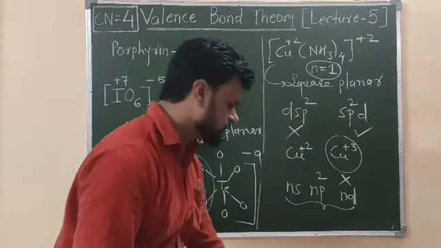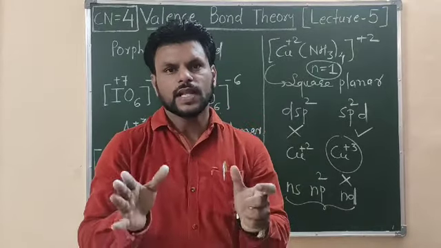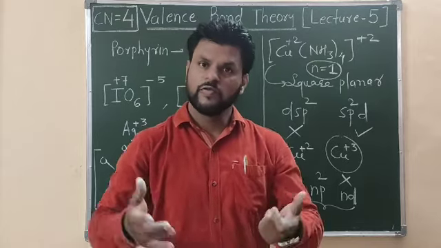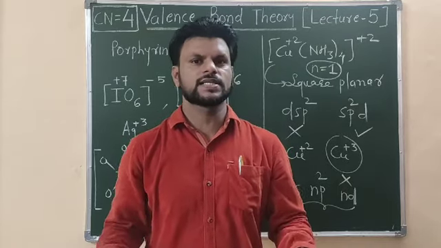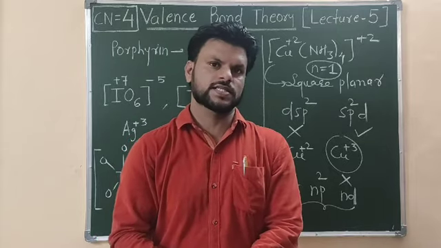Please do remember some key aspects of square planar complexes. Remember that all d8 metals, when they form these square planar complexes, are diamagnetic and low spin complexes.